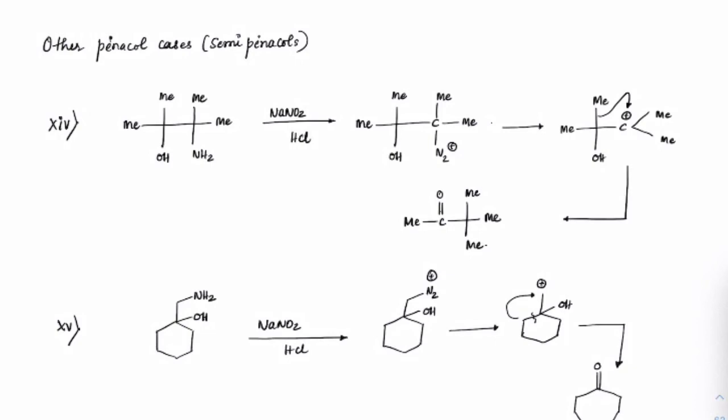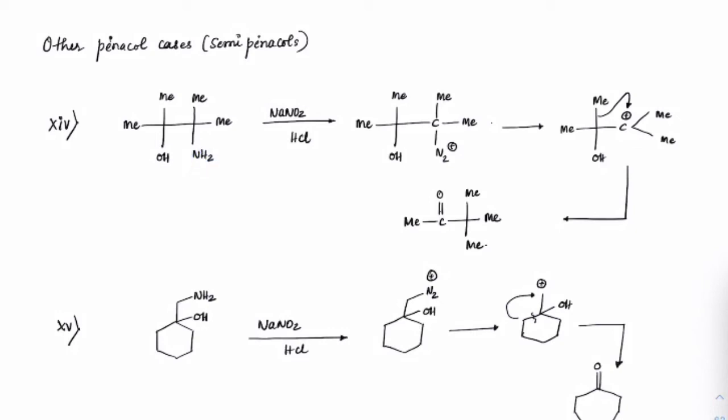See the other cases of pinacol. These are called semi-pinacols because they do not have diols. They might have some other group along with alcohol, like in this case, we have NH2. When you treat that with NaNO2 and HCl, this is called diazotization.